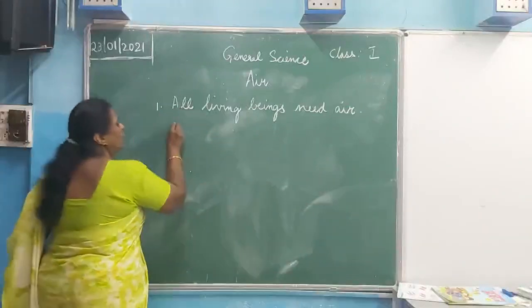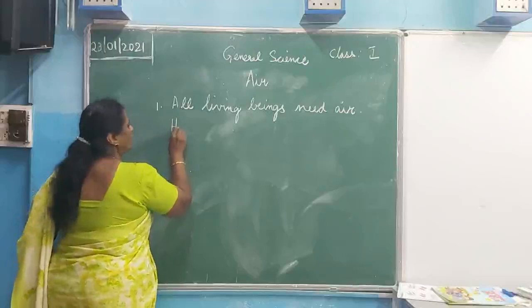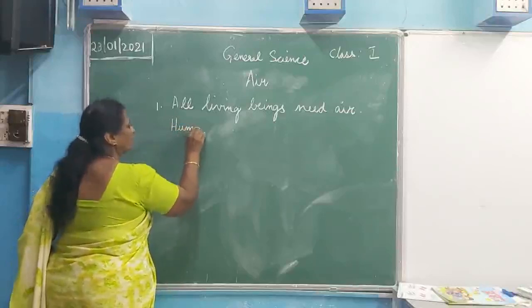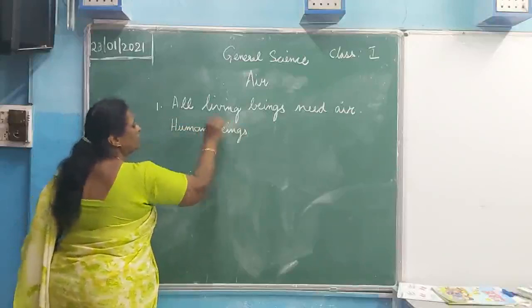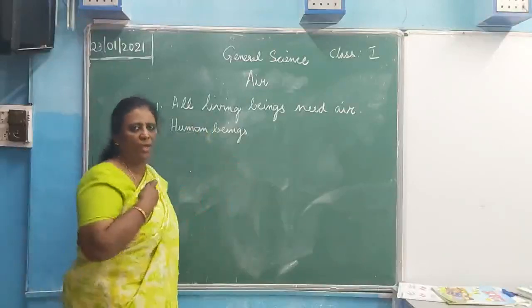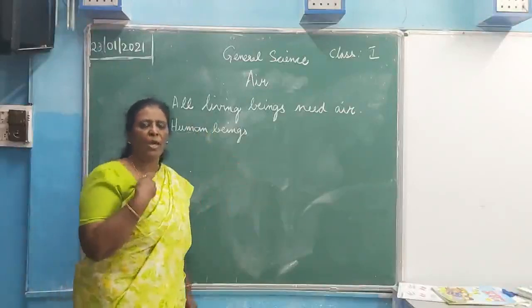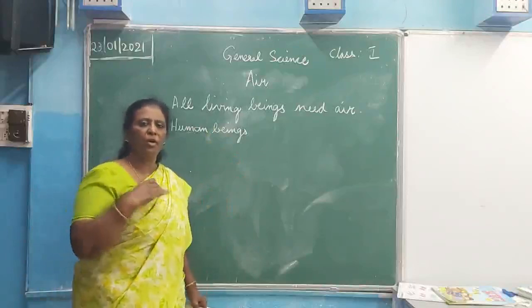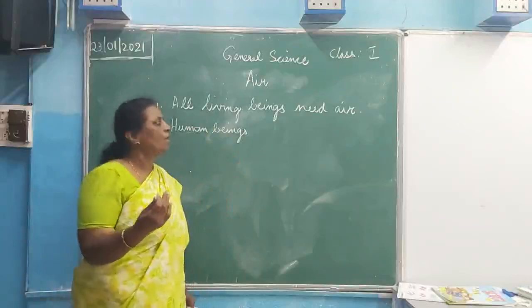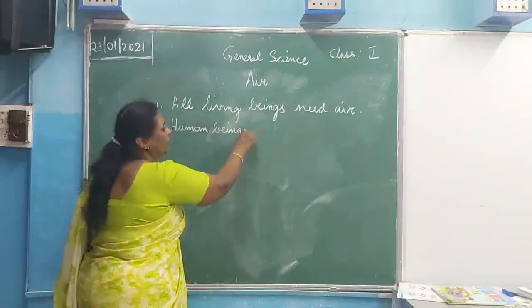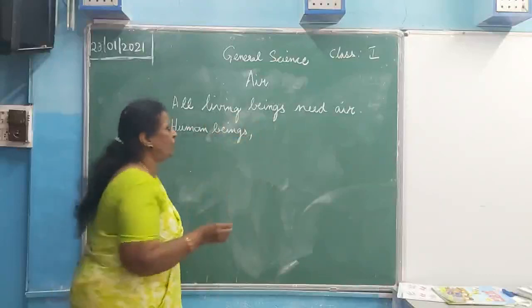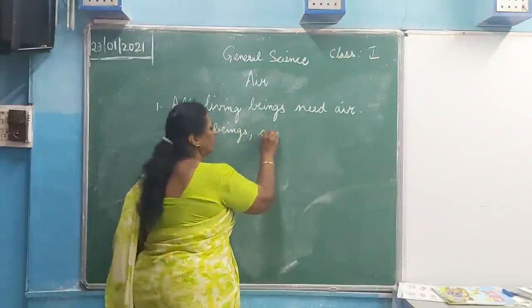We can say human beings. Who are human beings? We, you, I, mother, father, we all are human beings, isn't it? So human beings need air to breathe. Then who else needs air to breathe? Animals.